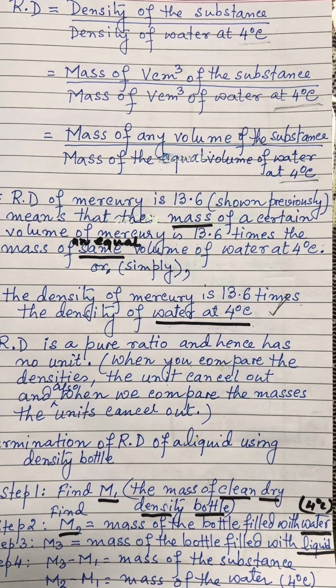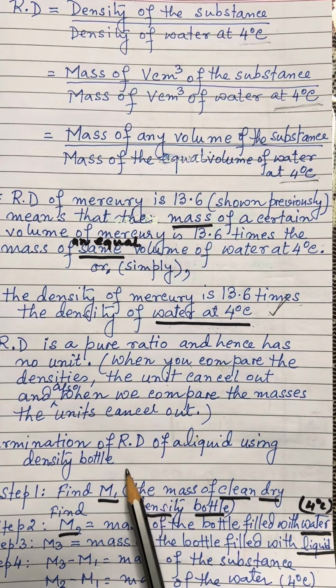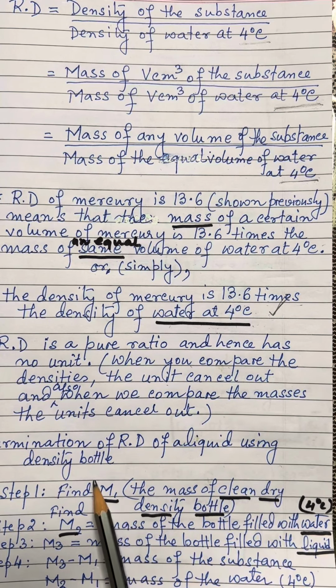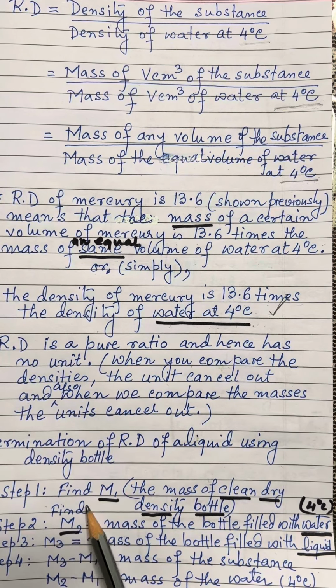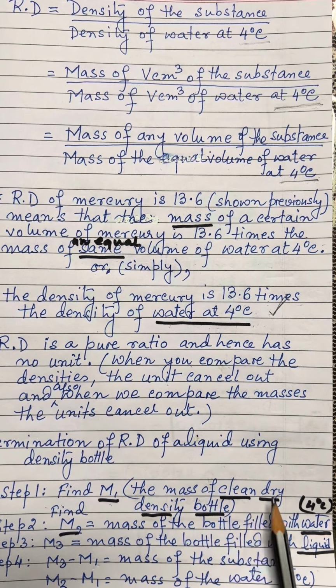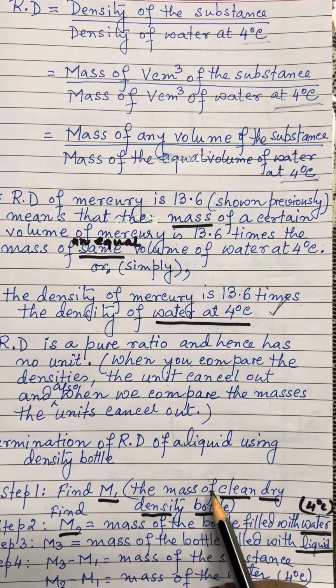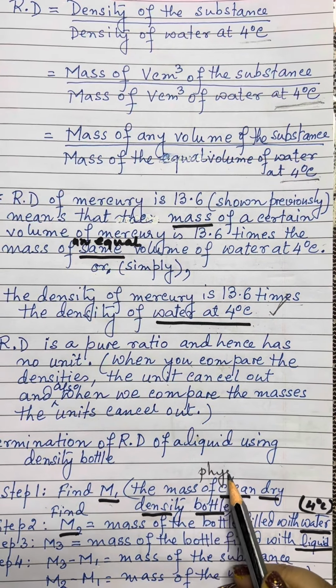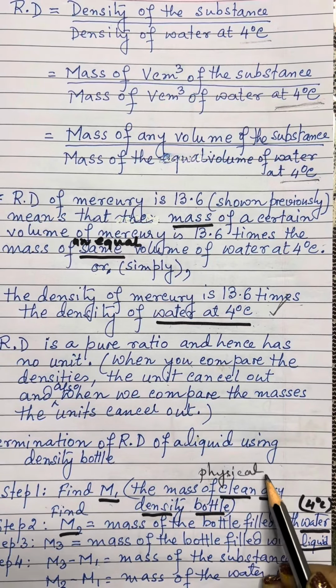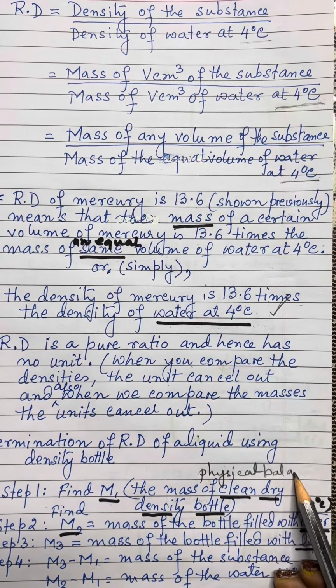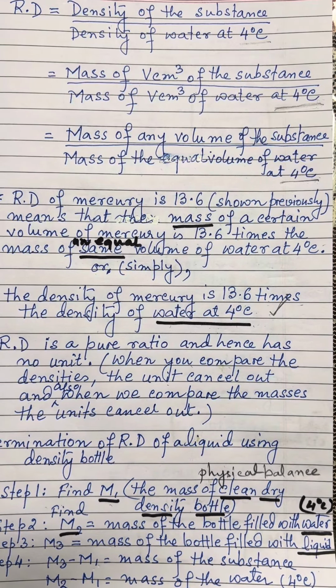Now, we will see, dear students, how do we determine the relative density of a liquid using the density bottle. Step 1, find M1, that is the mass of the clean dry density bottle. First, we take the clean and dry density bottle and find out its mass with the help of a physical balance. This we already have studied, how to take the mass, so I am not going into a detailed explanation of that. So, using a physical balance, or we can also use an electronic balance, find the mass M1 of the clean dry density bottle.